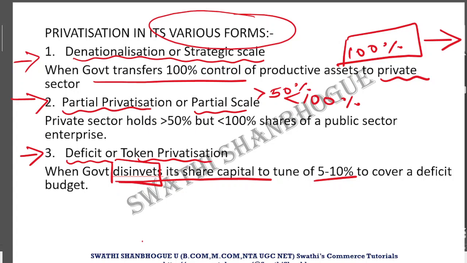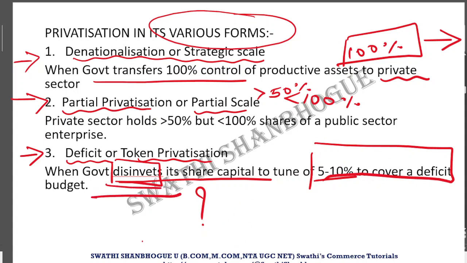Now, if you are trying to raise funds, there should be a cause for which you are trying to raise funds, is it not? Now, the cause for this is that the government is facing a deficit budget, and in order to cover that deficit budget at least for 5 to 10%, for this purpose you are making a disinvestment, you are making a privatization in terms of a deficit or a token privatization. I hope the meanings are clear for you.